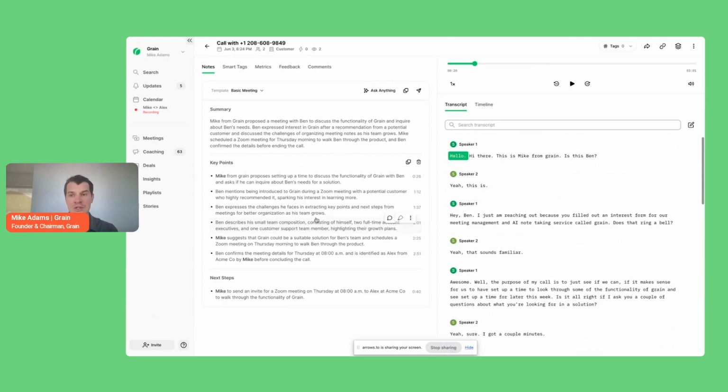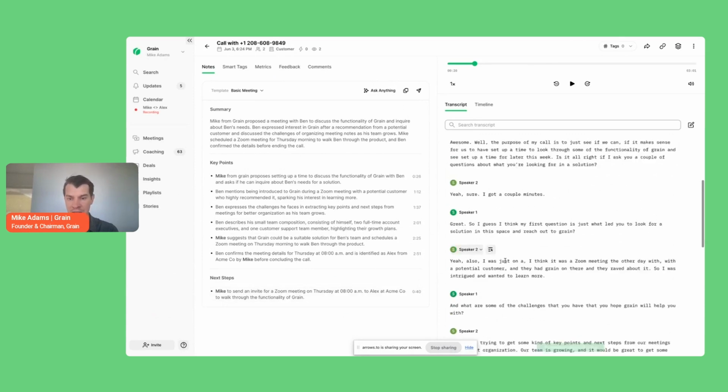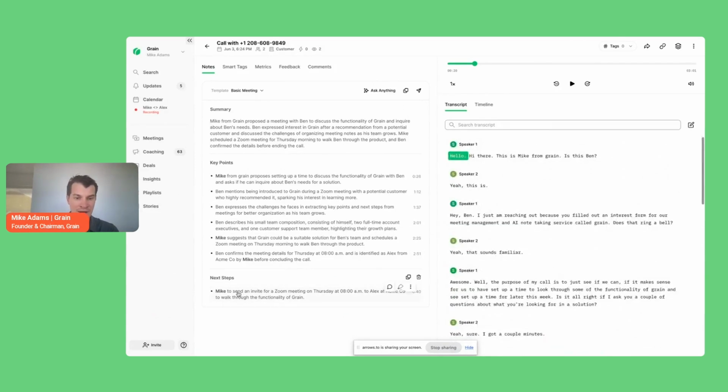What this allows us to do is, in the context of Grain, or AirCall, or HubSpot, be able to have this continual view of the customer in a way that gives us a sense of what has happened, what did they want, what are the next steps, for example. And so that's where we're going to kick off from here: Grain has analyzed the transcript and identified that the next step is a Zoom meeting with Alex at 8 a.m.